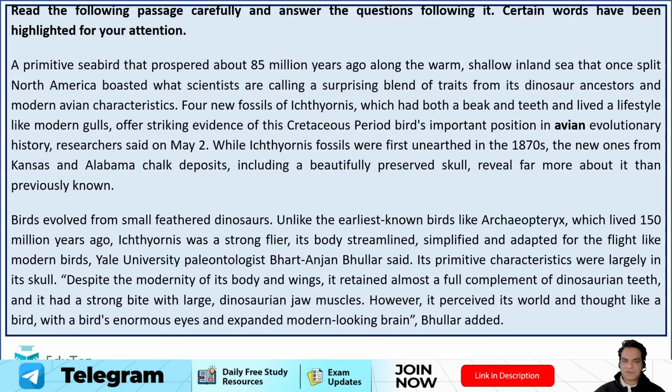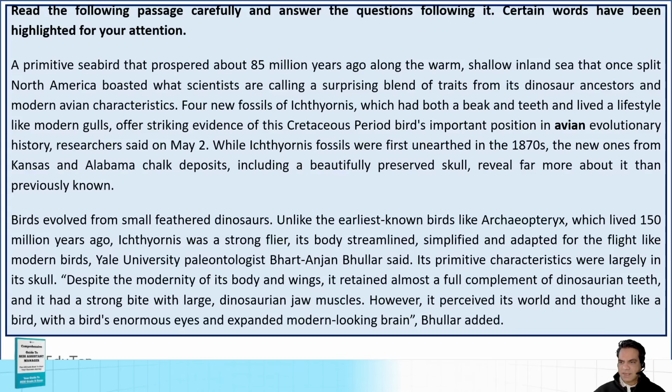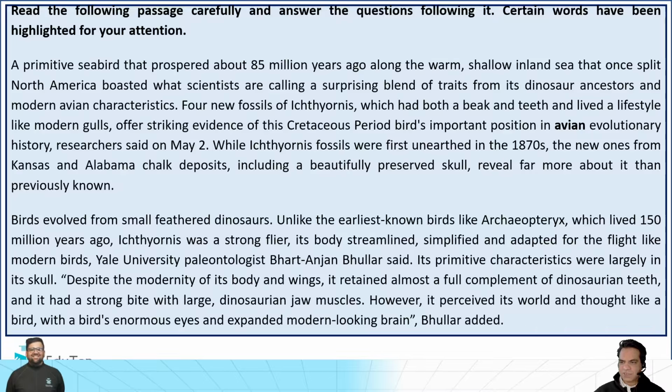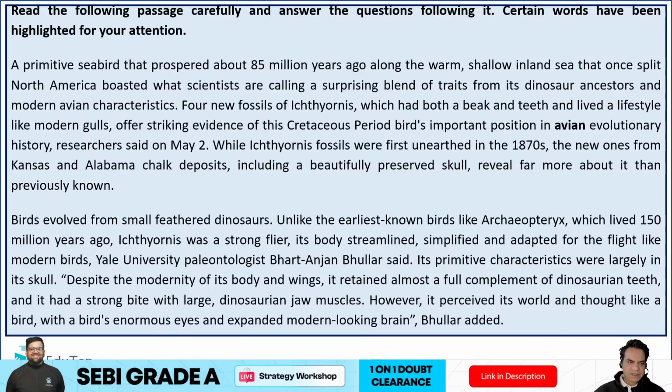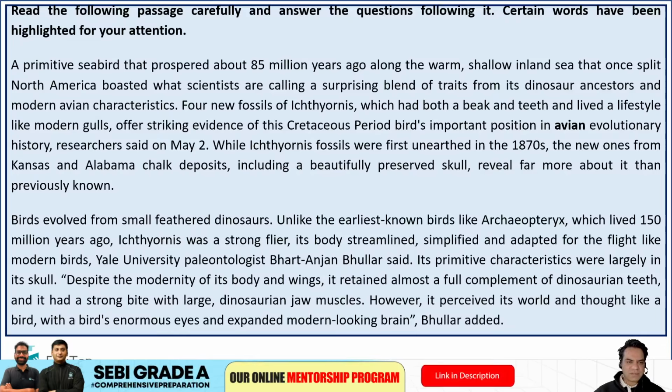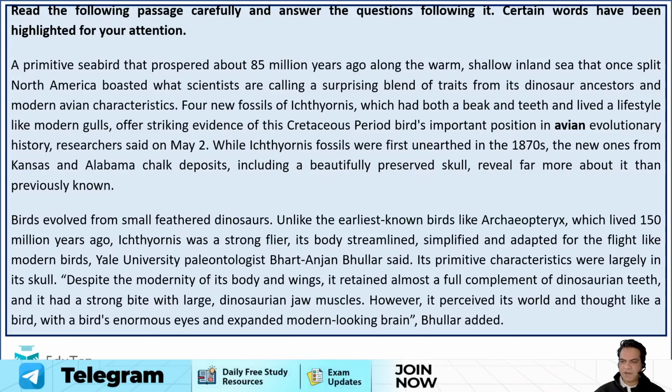Four new fossils of Ichthyornis, which had both a beak and teeth and lived a lifestyle like modern gulls, offer striking evidence of this Cretaceous period bird's important position in avian evolutionary history. Researchers said on May 2, while Ichthyornis fossils were first unearthed in 1870s, the new ones from Kansas and Alabama chalk deposits, including a beautifully preserved skull, reveal far more about it than previously known.